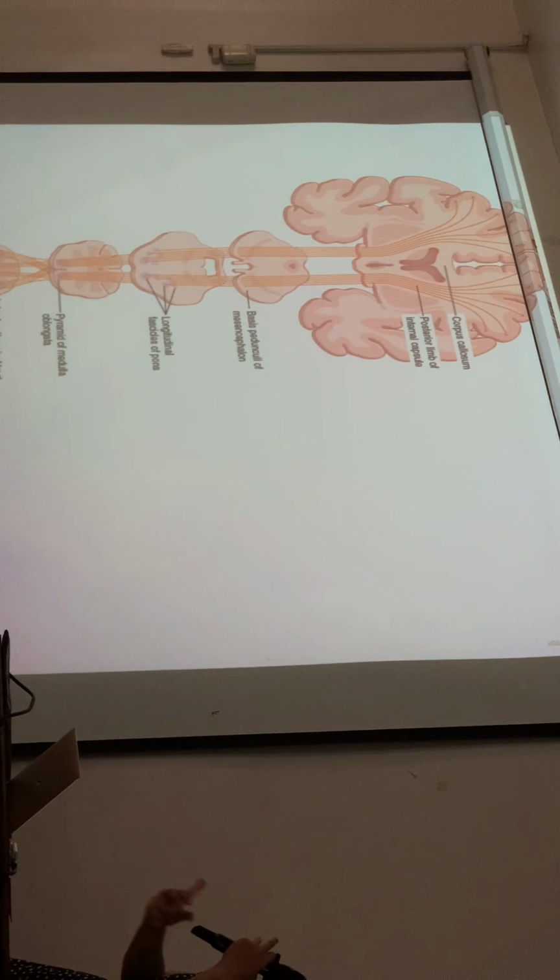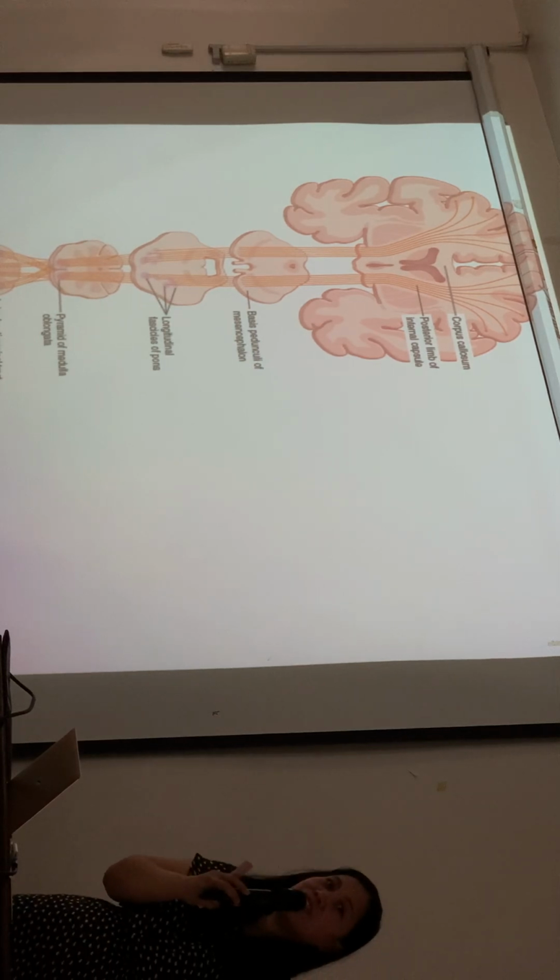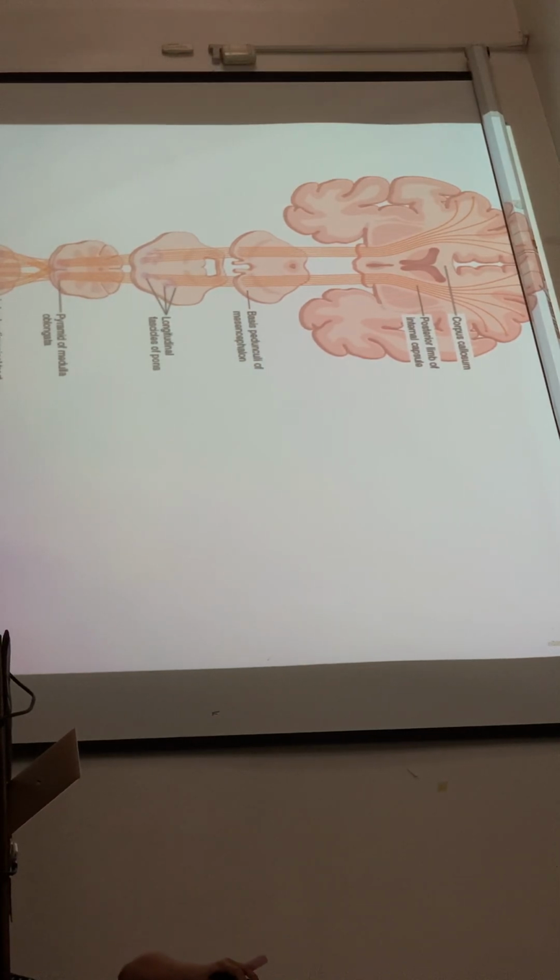Now, let's go to the pathways. For sensory, there are two somatosensory tracts, from the sensory receptors to the brain.